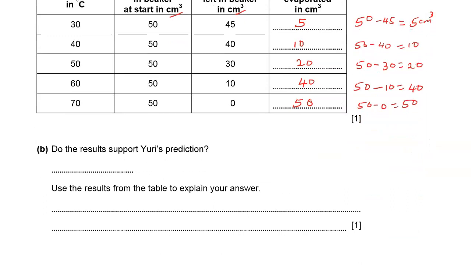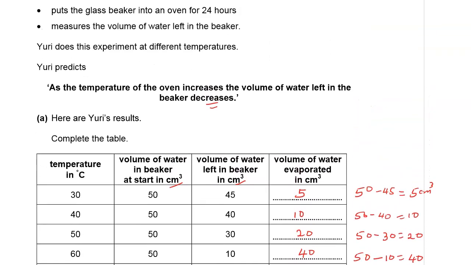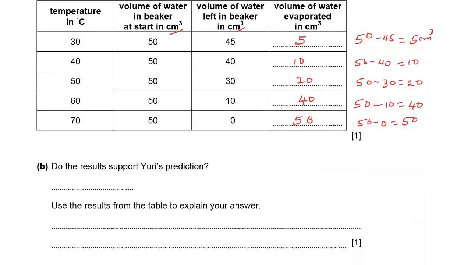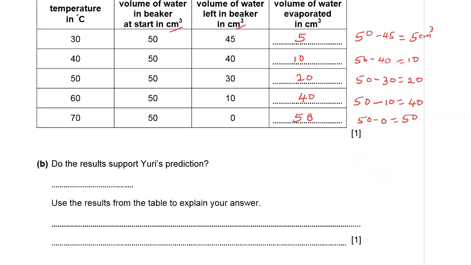Part B. Do the results support Yuri's prediction? What did Yuri predict? Yuri had predicted that as the temperature of the oven increased, the volume of water left in the beaker decreased. Of course, you can see the volume left in the beaker is decreasing. So Yuri's prediction is correct. Do the results support Yuri's prediction? The answer is a resounding yes. Use the results from the table to explain your answer.